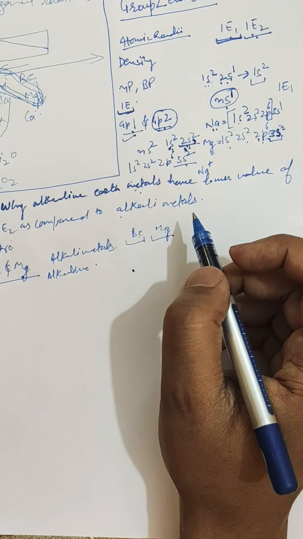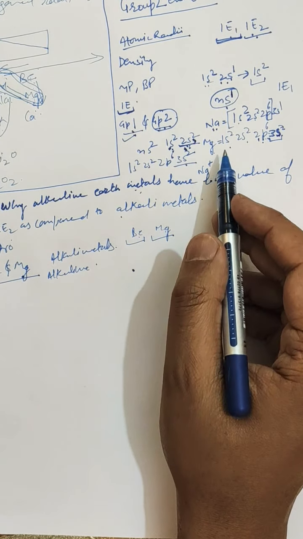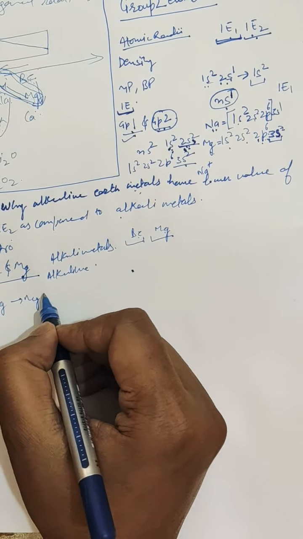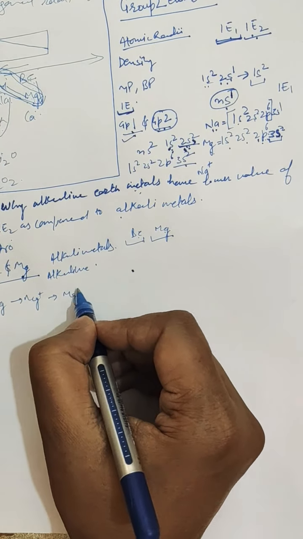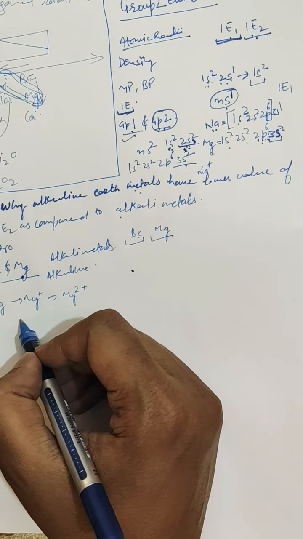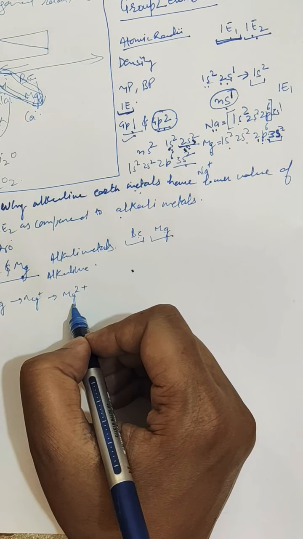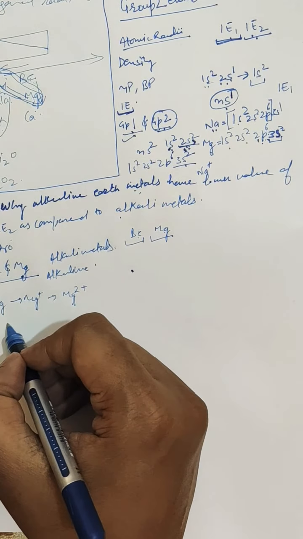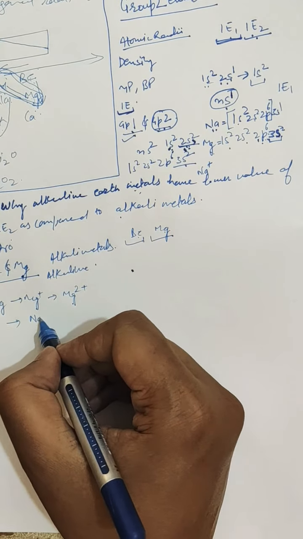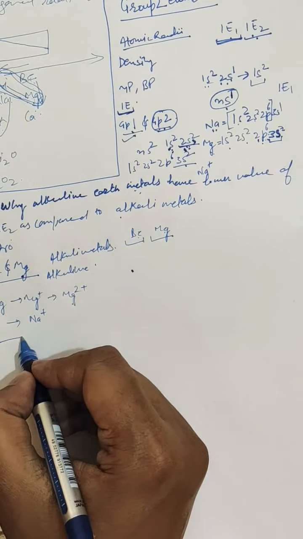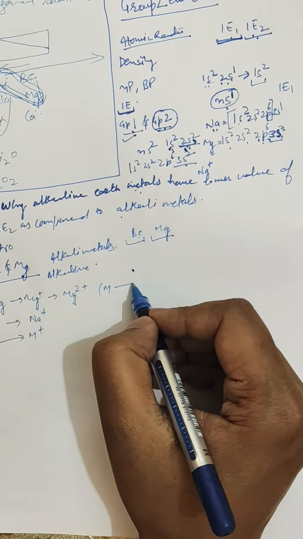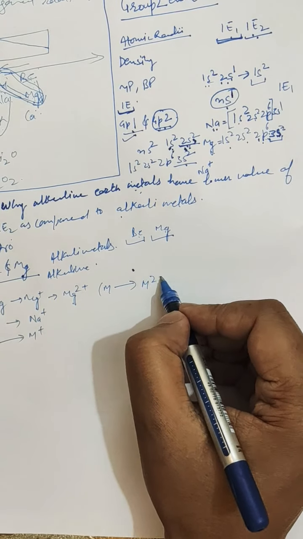Next, the tendency to form bivalent ions. So bivalent ions mean magnesium will form magnesium 2 positive easily. Magnesium will prefer to form magnesium 2 positive as compared to magnesium unipositive, whereas sodium or alkali metals will prefer to form the unipositive ion. So these alkali metals will form unipositive ions easily, whereas alkaline earth metals will form bipositive ions.